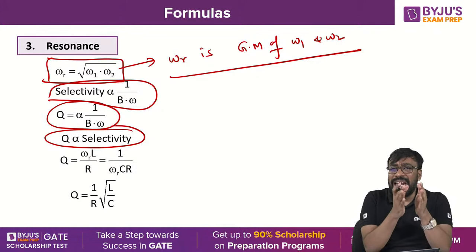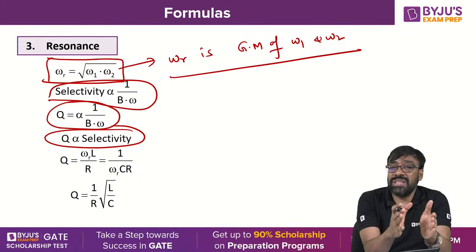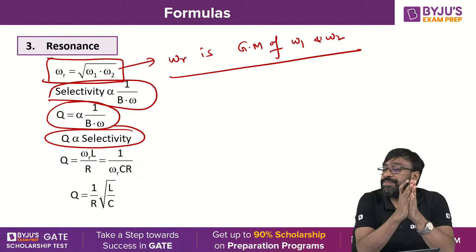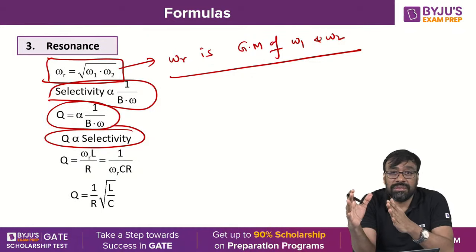The difference between electric circuits, communication systems, the difference between communication systems and control systems.